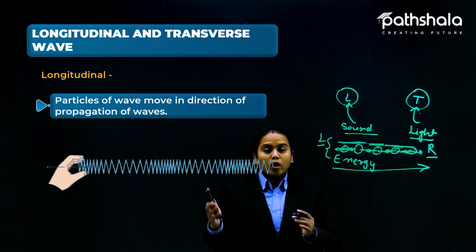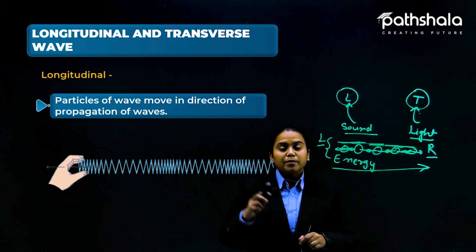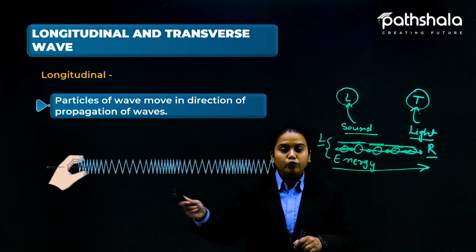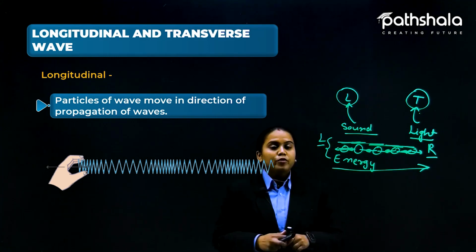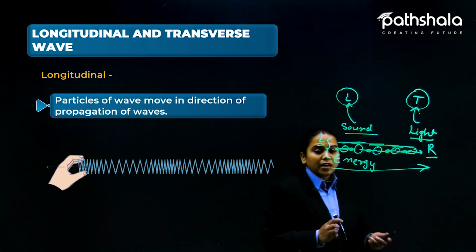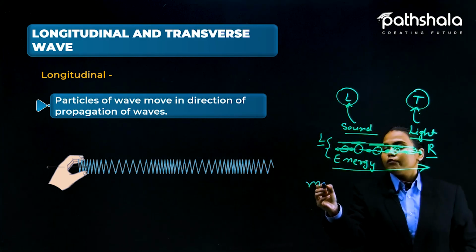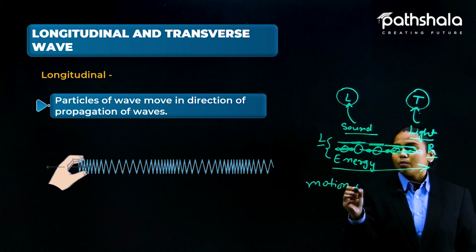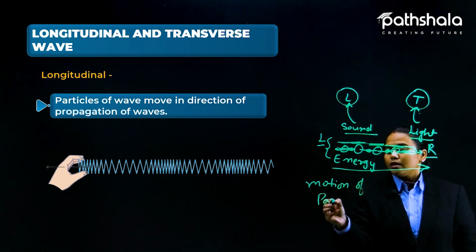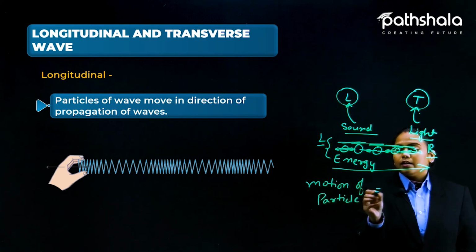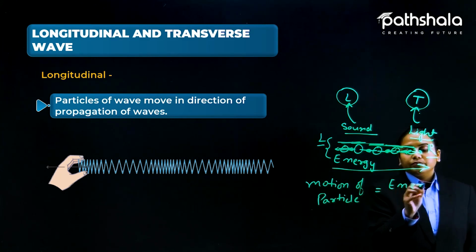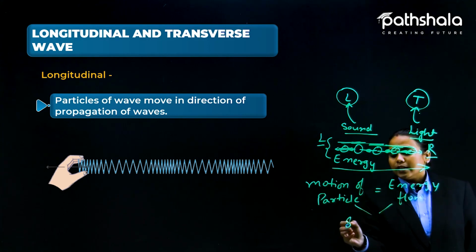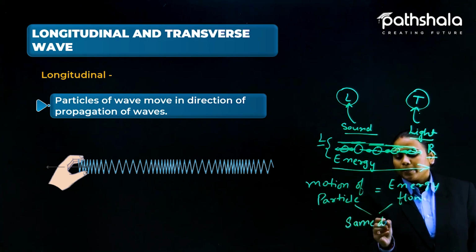Okay, so what we have learned is that the particles of the wave move in the direction of propagation of the wave. That means the motion of the particles and the flow of energy, both are in the same direction.